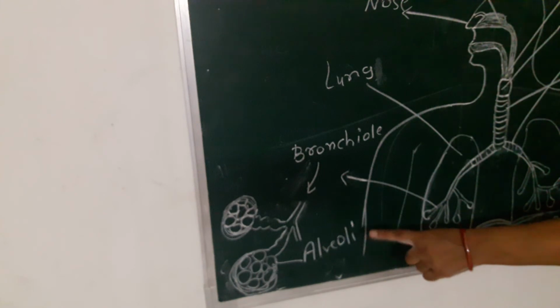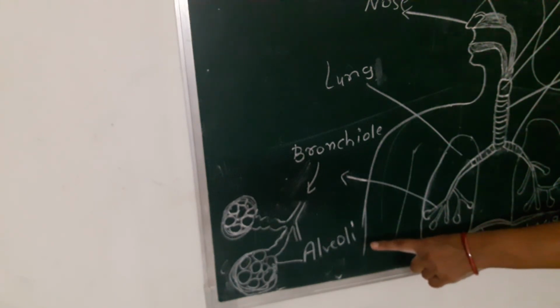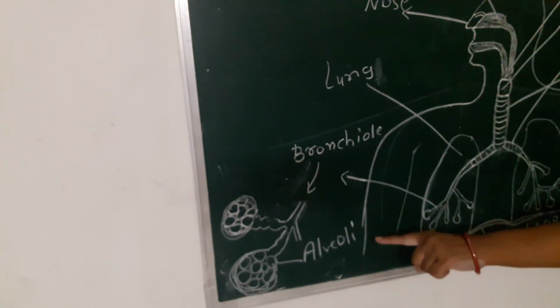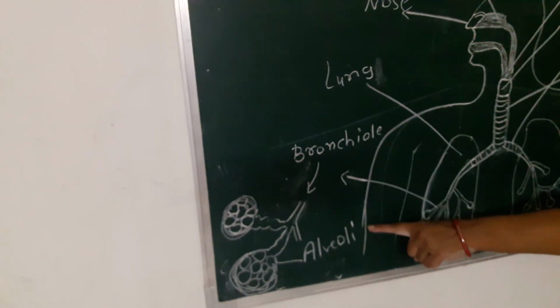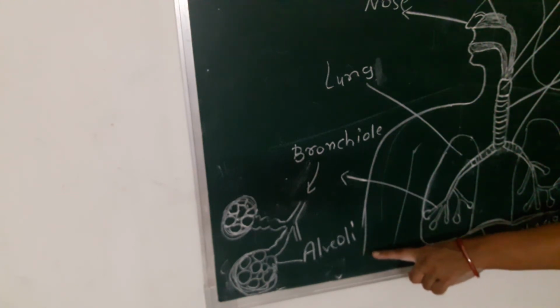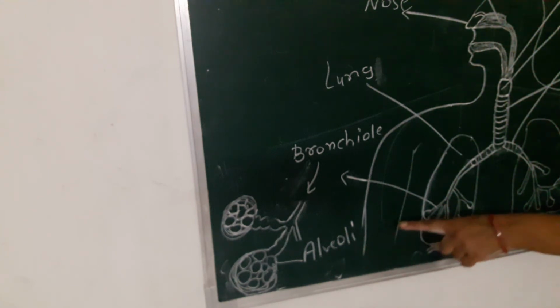Now what carries the oxygen? In our blood there are red blood cells, and in red blood cells there is hemoglobin. So the hemoglobin carries oxygen and transports the oxygen to different parts of our body.